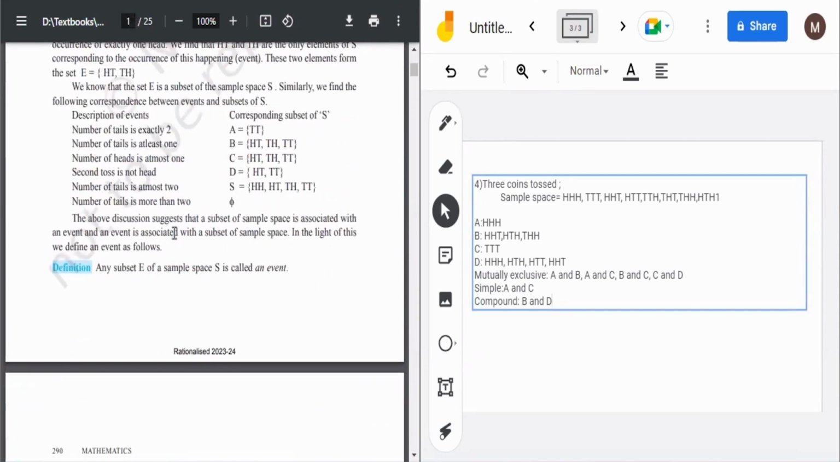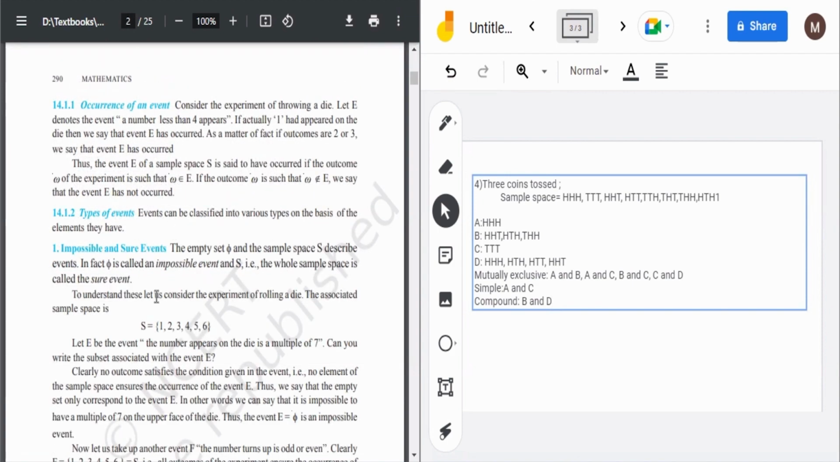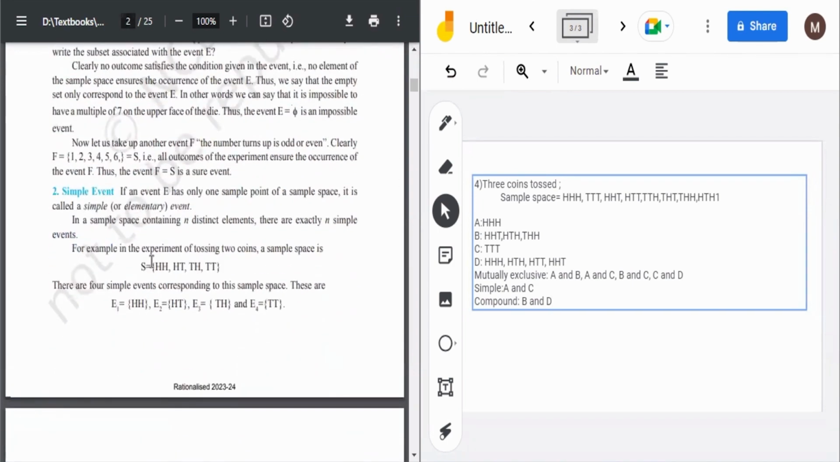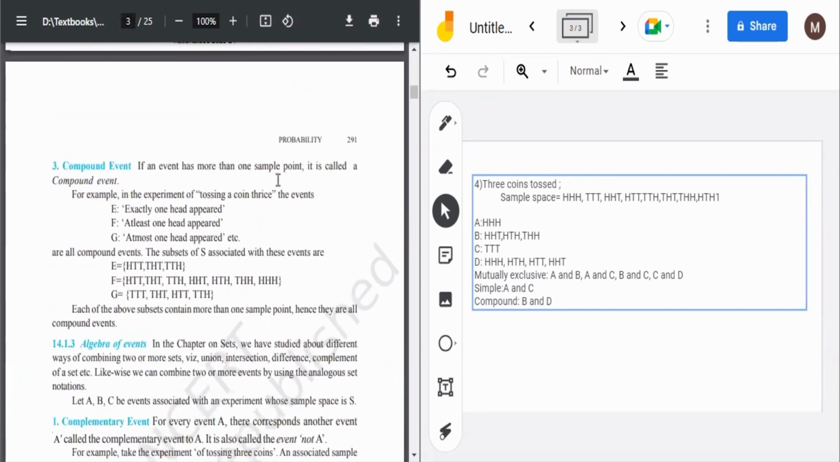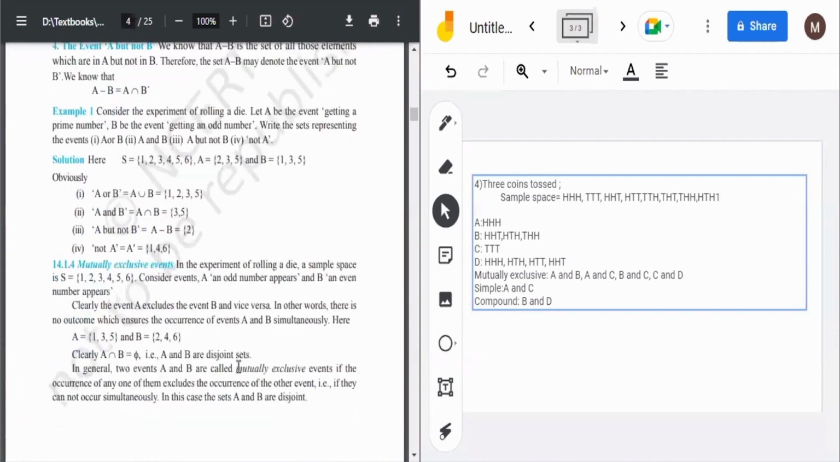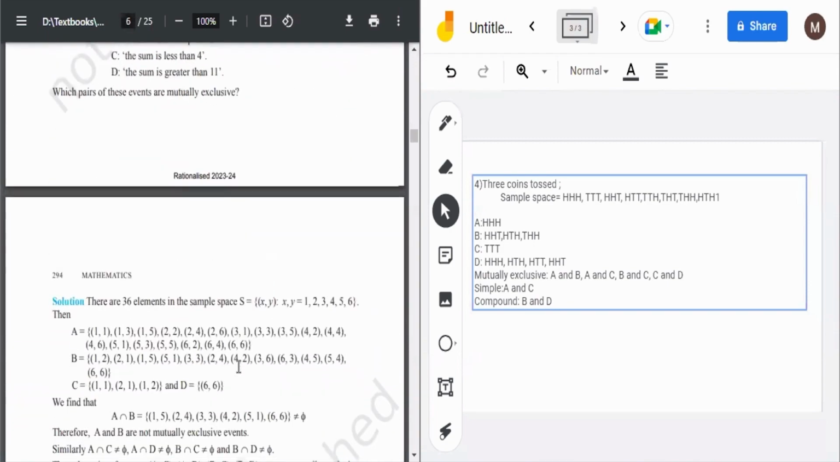So here I told you that an event with only one sample point of the sample space is called a simple event. When there is more than one sample point, it is called a compound event. So here B and D are compound events and A and C are simple events, and mutually exclusive I already told you. Okay, so let's move ahead.